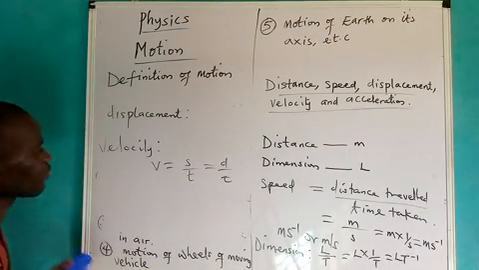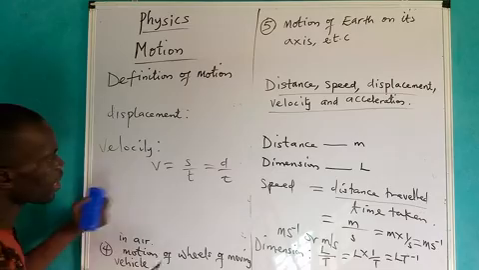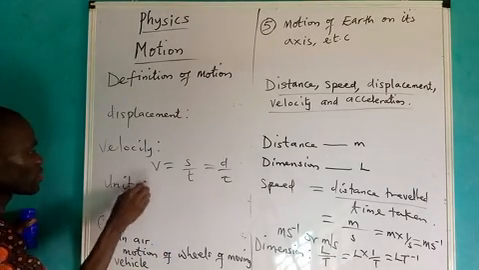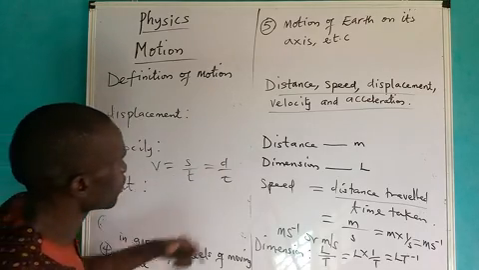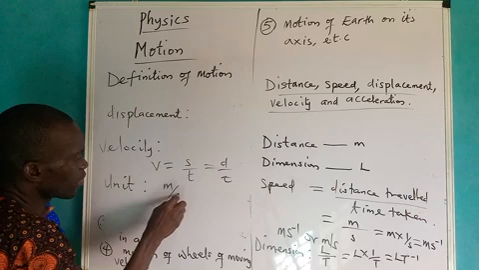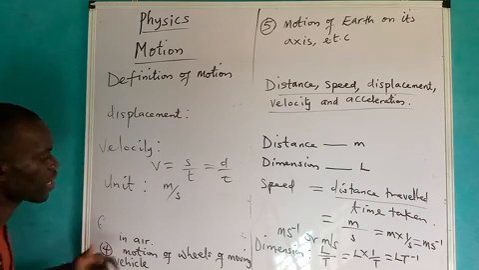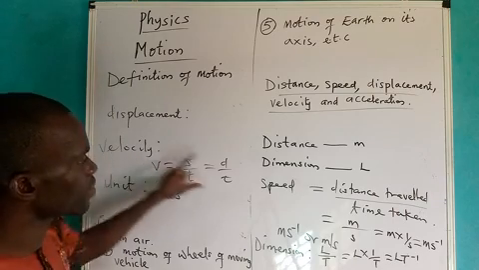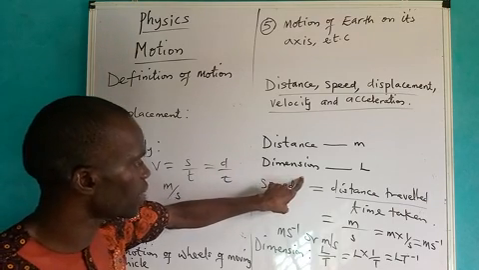Now, we measure velocity in terms of the formula. Let's look at the unit for measuring velocity. The unit for distance is meter, and the unit for time is second. It means that velocity has the same unit as the speed.